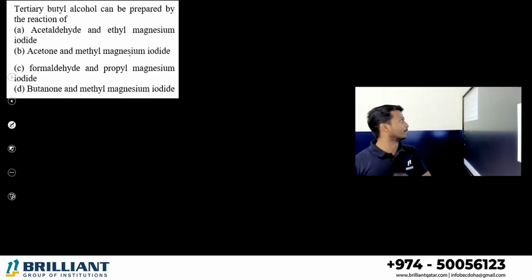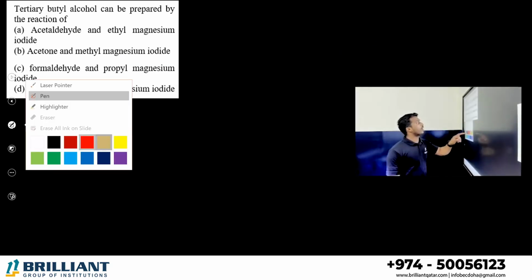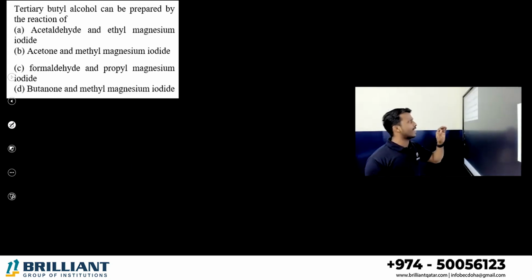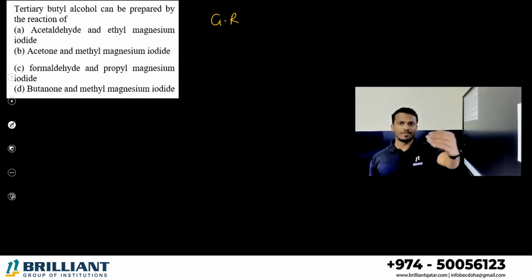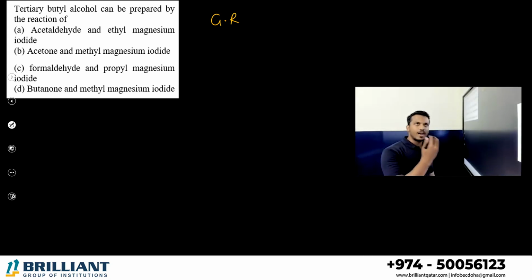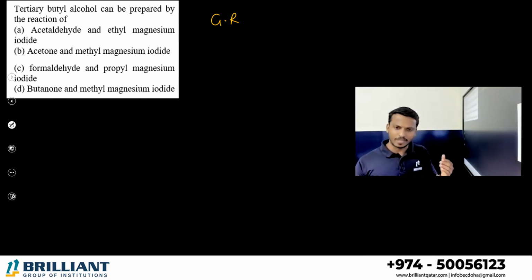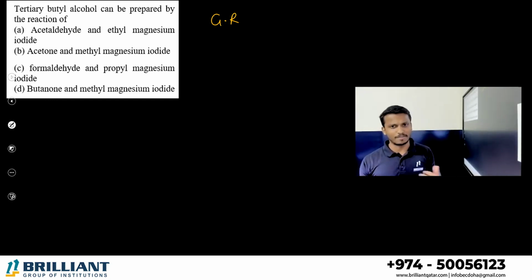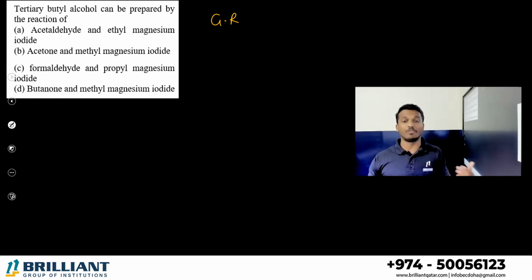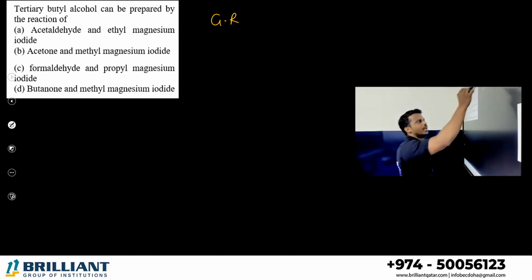Okay, next question. Tertiary butyl alcohol can be prepared by the reaction of... let me tell you the theory, a very important point. You know that Grignard reagent, right? Alkyl magnesium halide. Grignard reagent you can treat with aldehyde or ketone. You can prepare different types of alcohols, primary, secondary, tertiary, everything. Before doing the experiment, you can predict whether primary, secondary or tertiary is going to form. Very easy.